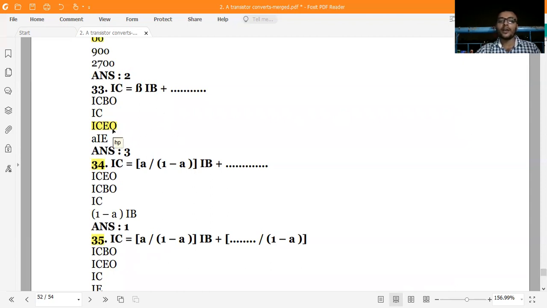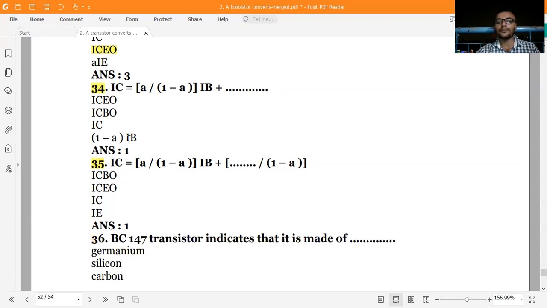What is ICBO? Basically, it is the condition where the base terminal is open. Next one is IC equals alpha divided by 1 minus alpha, plus ICBO divided by 1 minus alpha. I said in the previous theoretical background, you have to remember this. In the case of getting the leakage current here, they have opened the emitter.